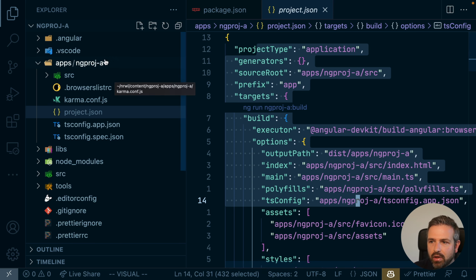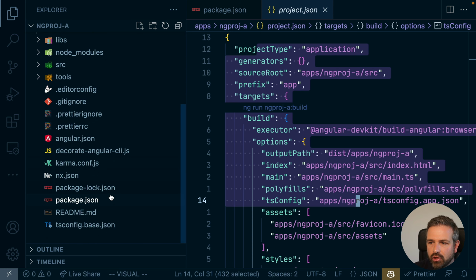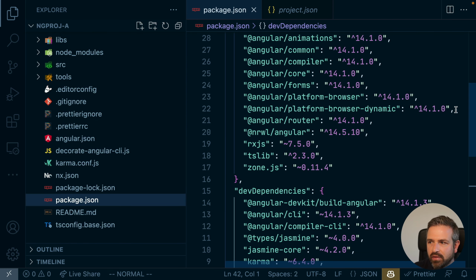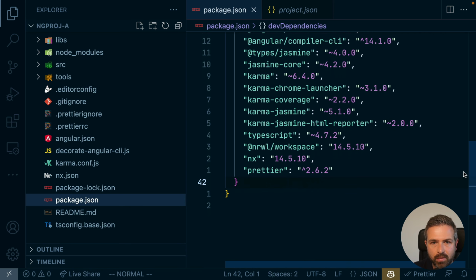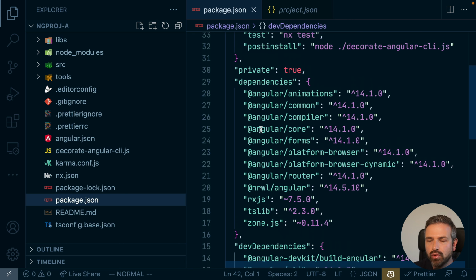So we can now really go ahead and copy this folder and move that over to our original NX migration workspace. Now, one thing to note is that you need to make sure that you integrate the package.json files here, because this is a new workspace setup, so I don't have any external dependencies. But if you have them, you need to copy them over into the final destination.